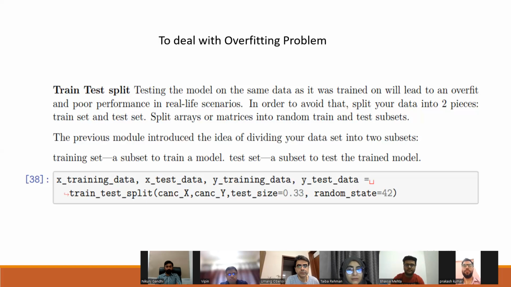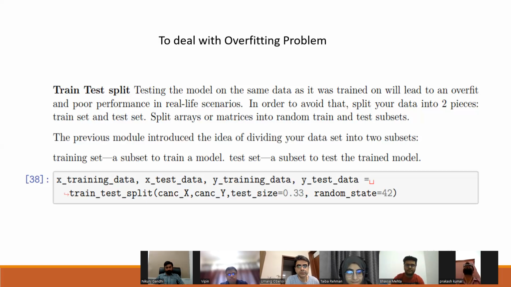In order to avoid that, we split our data into 2 pieces, train set and test set, splitting the arrays and matrices into random train and test subsets. So we divided our data into 4 parts: X training data, X test data, Y training data, and Y test data.